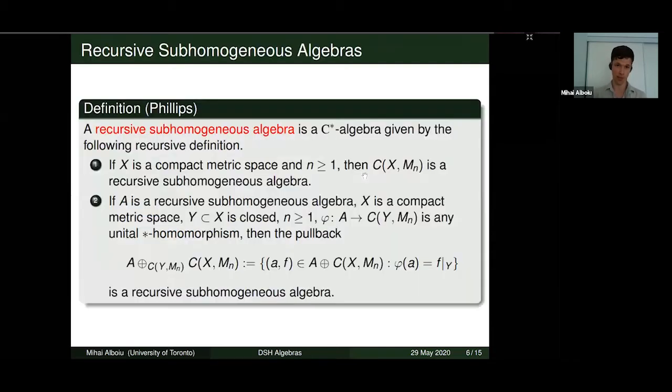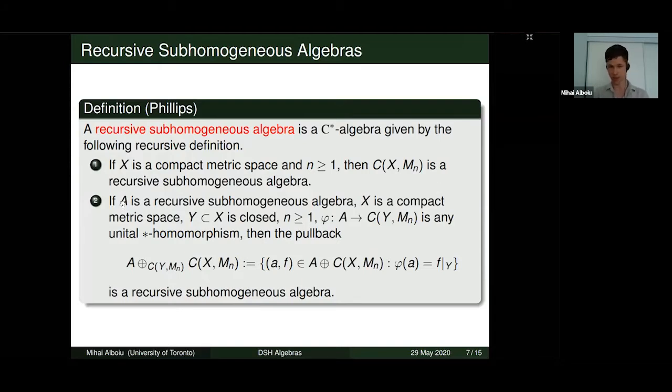So I want to talk a bit about them first. Recursive subhomogeneous algebras were introduced by Chris Phillips, and we say that a C-star algebra is a recursive subhomogeneous algebra if it satisfies the following recursive definition. In the first place, if we're given a compact metric space X and a dimension size n, then we say that the full matrix algebra over the space X into the n by n matrices is a recursive subhomogeneous algebra. And then we build from there.